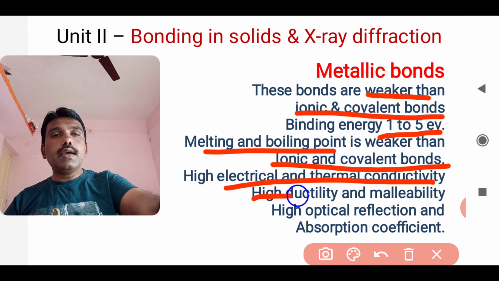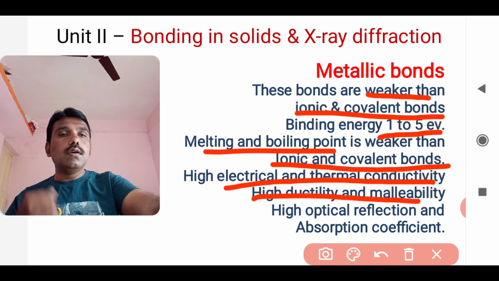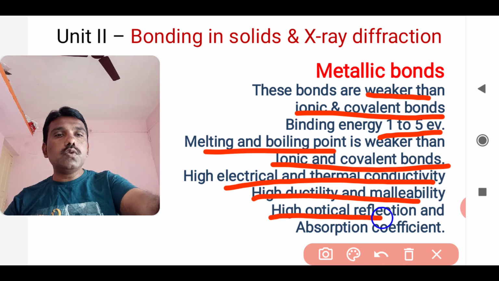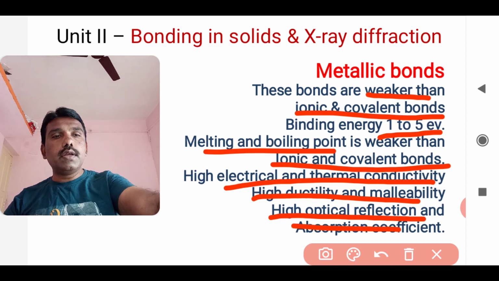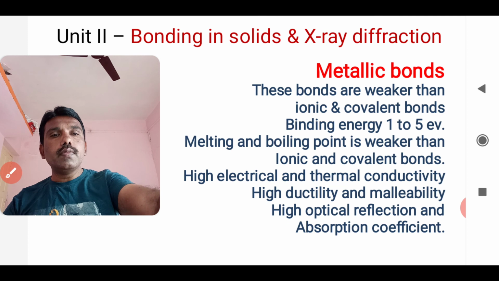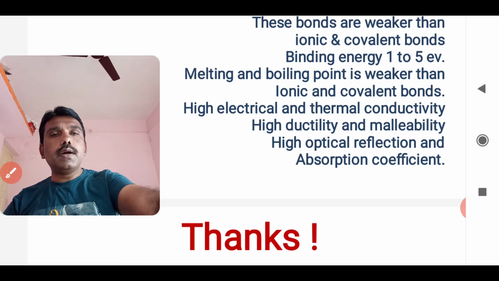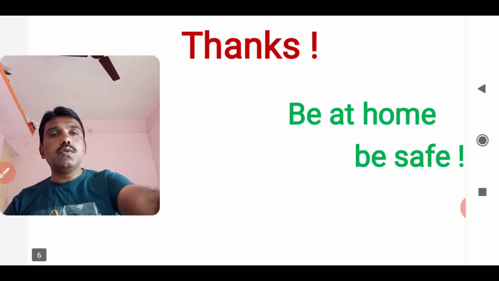They have high ductility and mobility. They also have high optical reflection and absorption coefficients. So these are the factors as far as metallic bonds are concerned. This is the very simple part about metallic bonds.